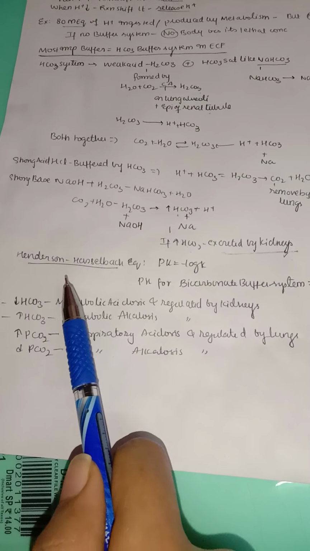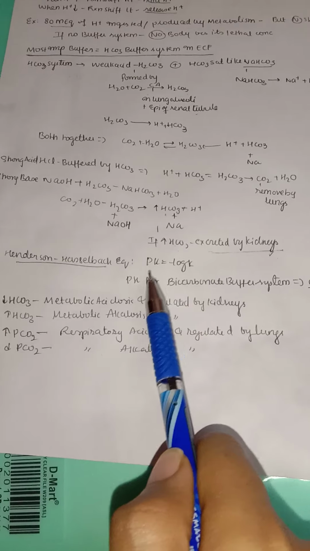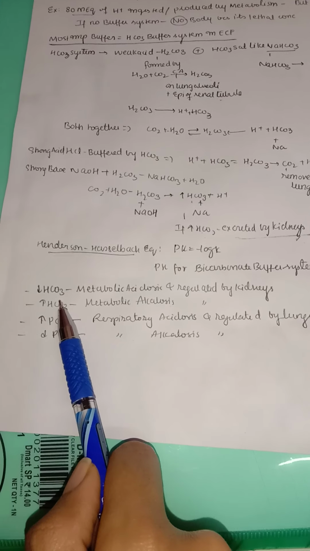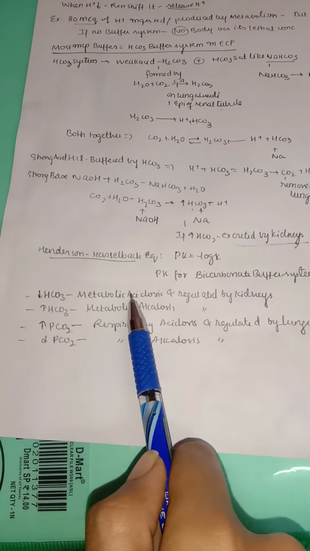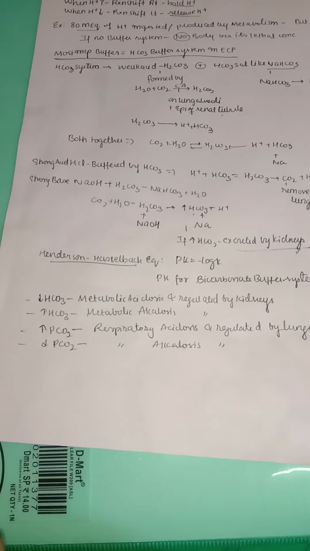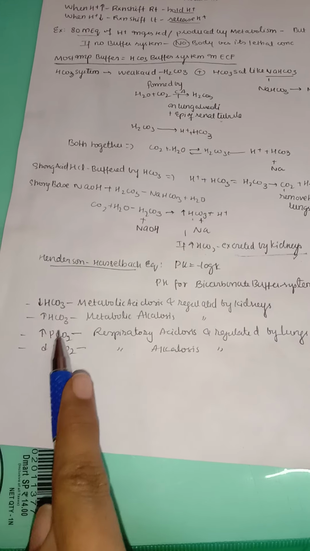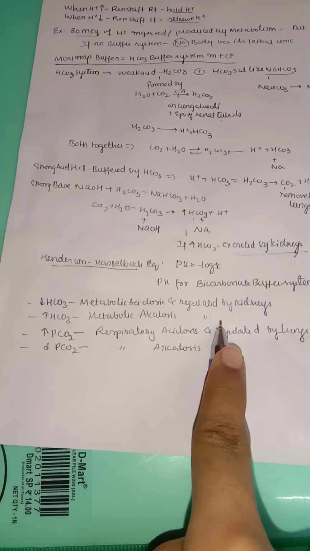So according to the Henderson-Hasselbalch equation, the pK is equal to minus log K. The pK for the bicarbonate buffer system is 6.1, very important to remember. And for example, if there is low bicarbonate, it is nothing but acidosis, metabolic acidosis. So this is regulated by the kidneys. Whenever you see bicarbonate, it will be regulated by the kidneys. Whenever you see carbon dioxide, it is regulated by the lungs.